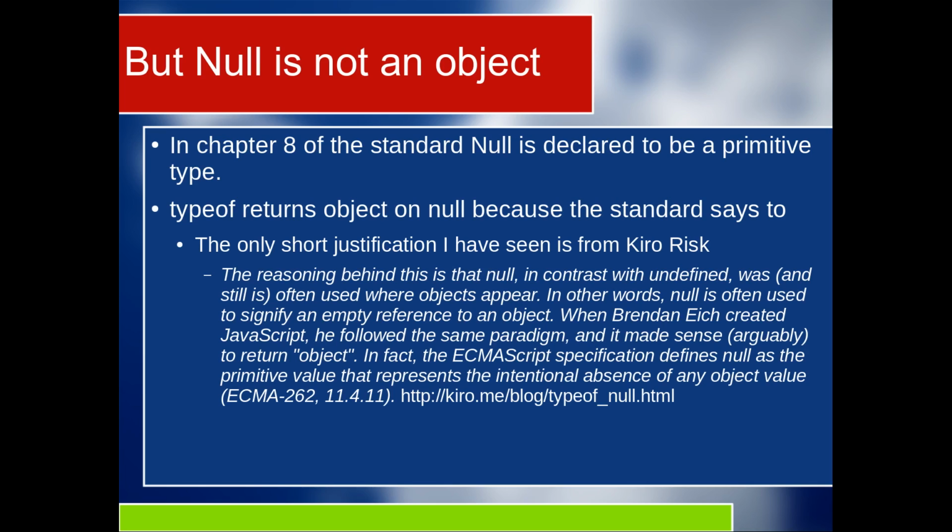The best short explanation I have seen of why typeof returns object on null is from Kiro Risk. And here's what he says. The reasoning behind this is that null, in contrast with undefined, was, and still is, often used where objects appear.